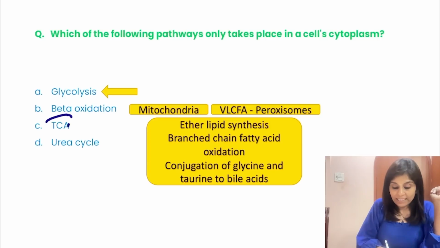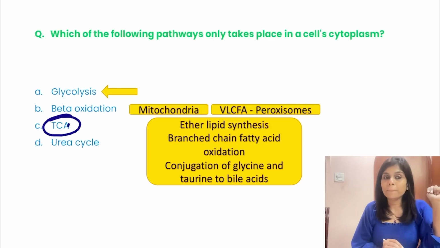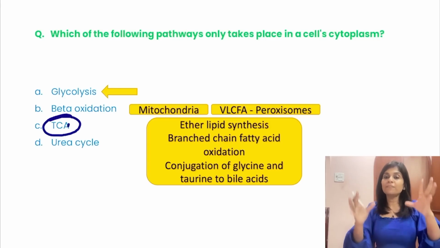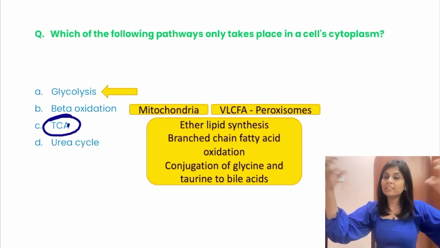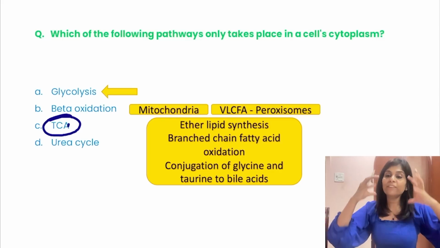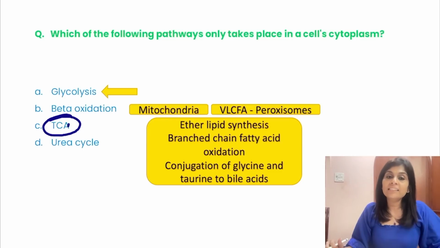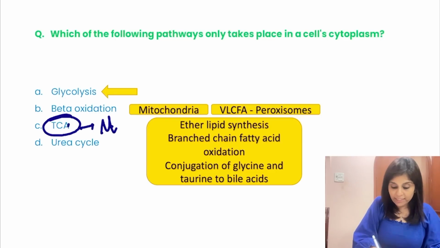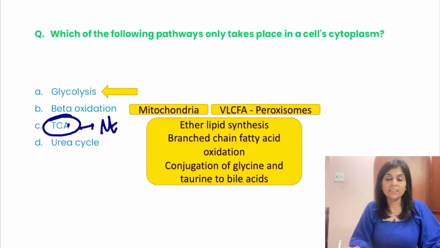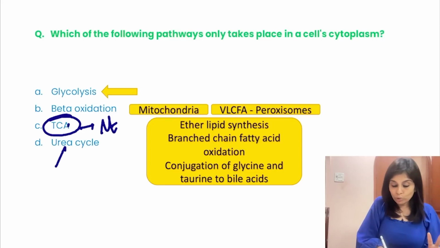Okay, where does the citric acid cycle happen? The citric acid cycle is the final oxidation process wherein every fuel comes and gets burnt out. If it's a final oxidation process, where is it bound to happen? Mitochondria. Okay, the citric acid cycle happens in mitochondria. How about the urea cycle? It's interesting. In the urea cycle, 2 steps happen in mitochondria.